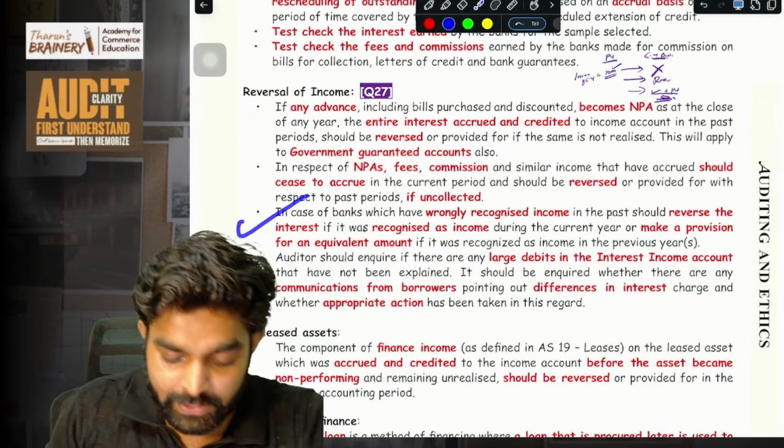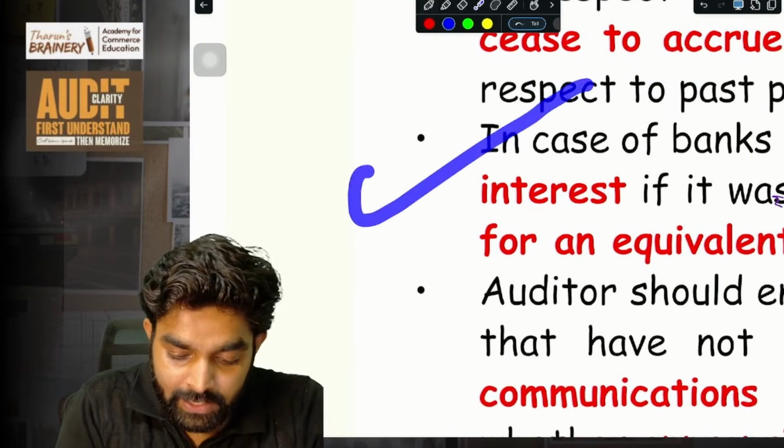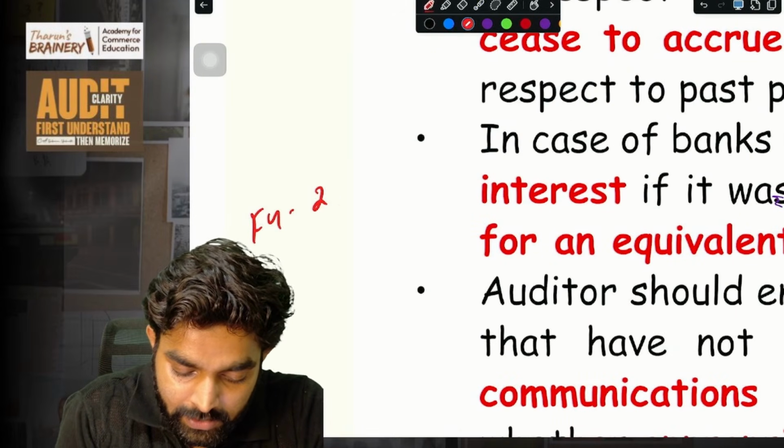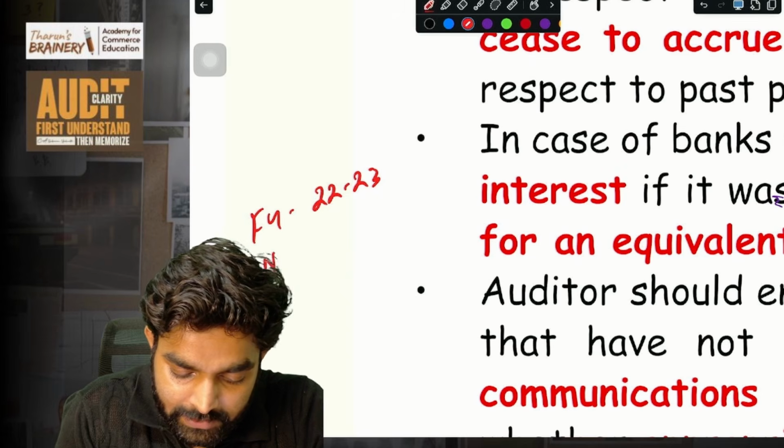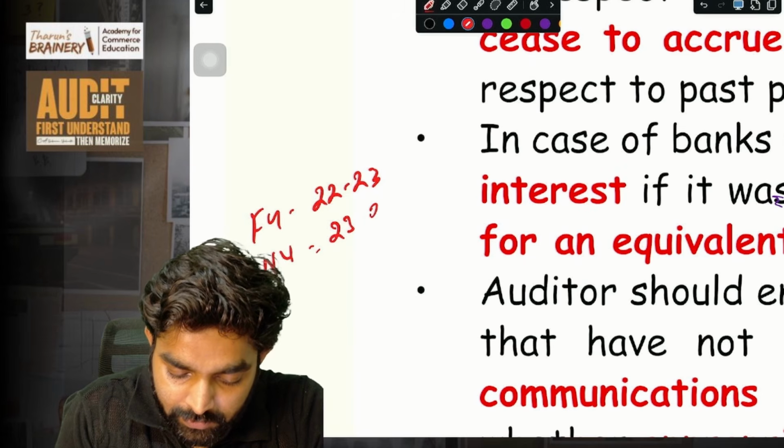Guys, then this point, that is current year. Imagine the current year is, say, financial year 22-23 and the next year is, say, financial year 23-24.